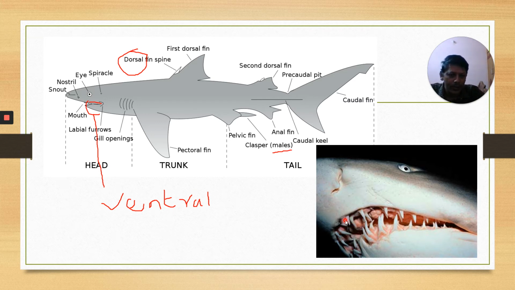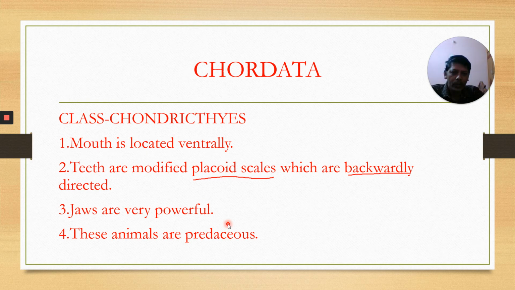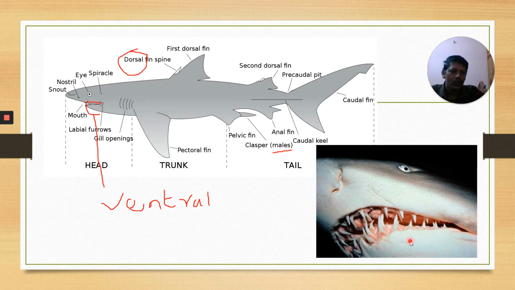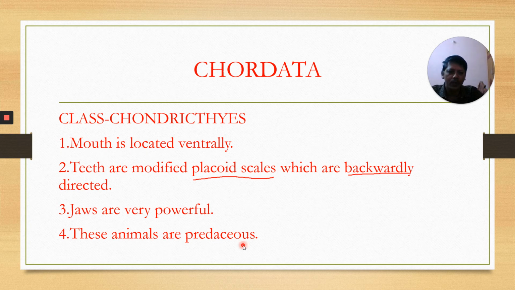Another important feature: these teeth are backwardly directed. Look here. And the jaws are very powerful. This is the upper jaw, this is the lower jaw. In the previous class, Cyclostomata, there are no jaws, but here powerful jaws are present. And these animals are predaceous. They kill other animals. Very powerful pointed teeth are present here. That's about class Chondrichthyes.